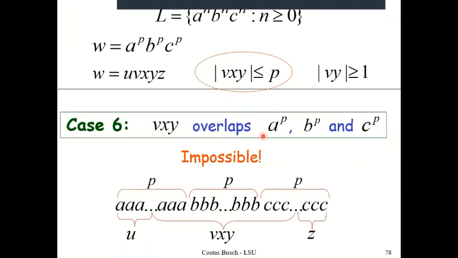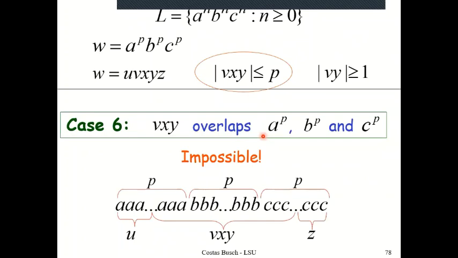Length of Vxy is less than P. Exactly. Exactly, Daud. It is Daud, I suppose. Yes, sir. Oh, okay, great. Okay. Daud, how are you? Fine, sir. How are you? Absolutely fine, thank God. Great. Okay. So such a location for Vxy is not possible. Therefore, it is useless to consider this case.